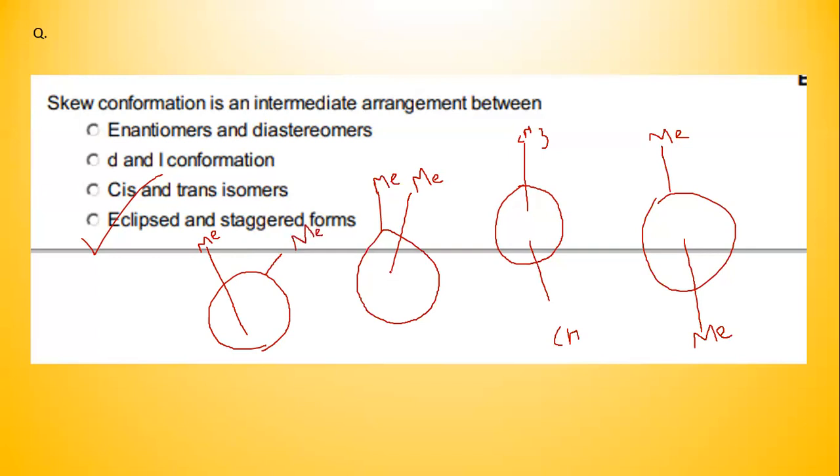So these are the things that you have to take into account when you are doing the eclipsed and staggered forms. Skew conformation comes in between both of these, so they are not very close, but they are not far and stable like staggered conformations. That's it. Now we'll go to the next question.